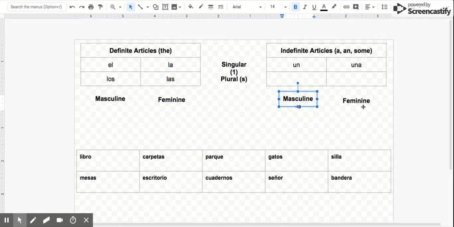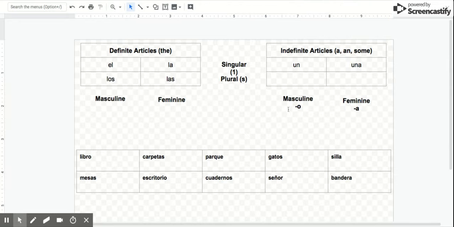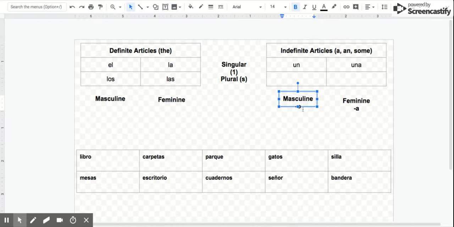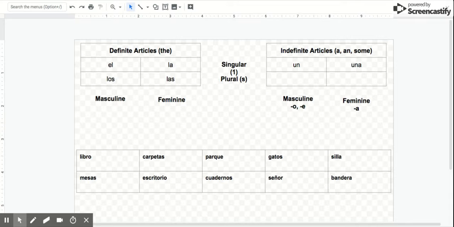Now, as a reminder, most of our masculine or boy words end in what letter? That's right, they end in O. Right? And most of our feminine words are going to end with what letter? That's right, A. So our masculine words, a lot of them are going to end in O. Our feminine words, a lot of them are going to end in A. Not always, but a lot of the times. So we want to recognize that this ends in an A, and that makes sense. Now, we also have masculine words that are going to end in E as well. So most of the E words that we have learned that end in E are going to be masculine. Just for future reference, we want to make that clear.